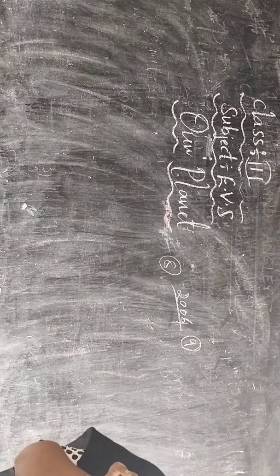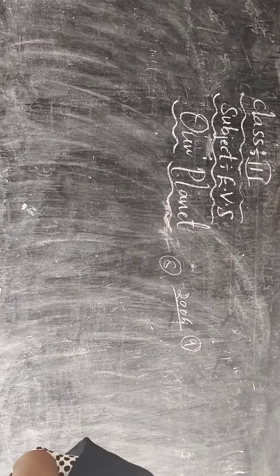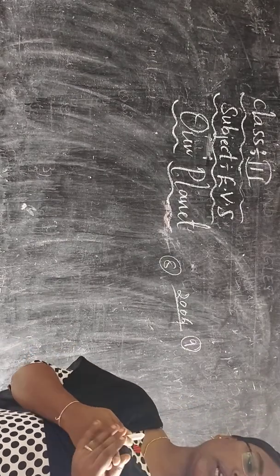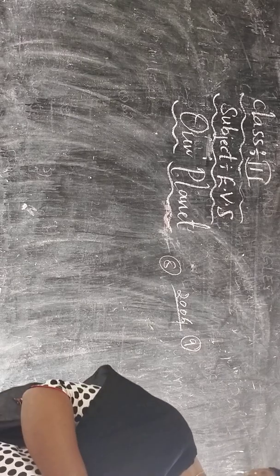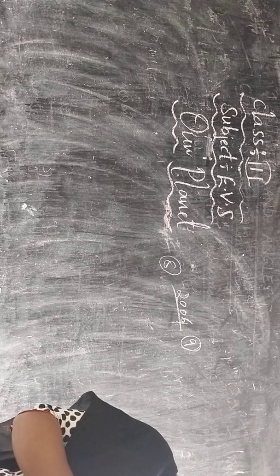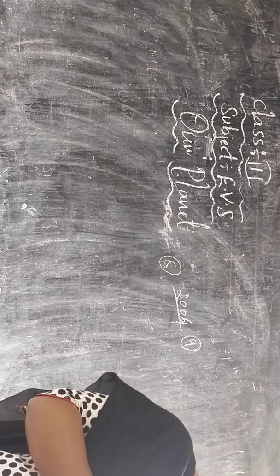What are there in the solar system? See, first one is Mercury, Venus, Earth, Mars, Jupiter, Saturn, Uranus, Neptune. These are the 8 planets. The Earth stands just in the middle among the 8 planets.